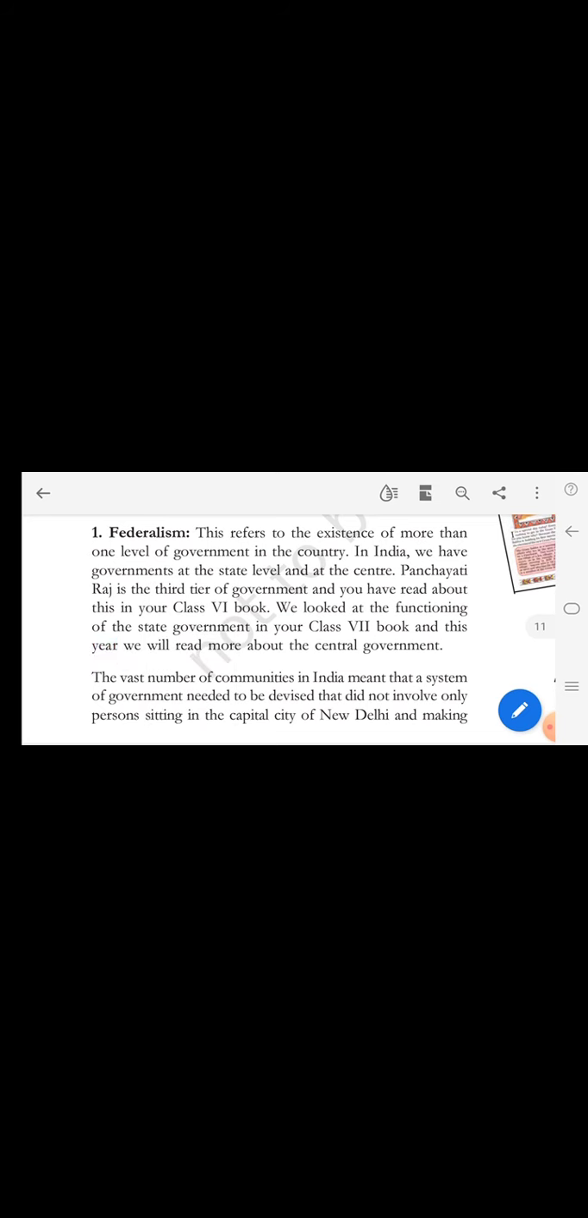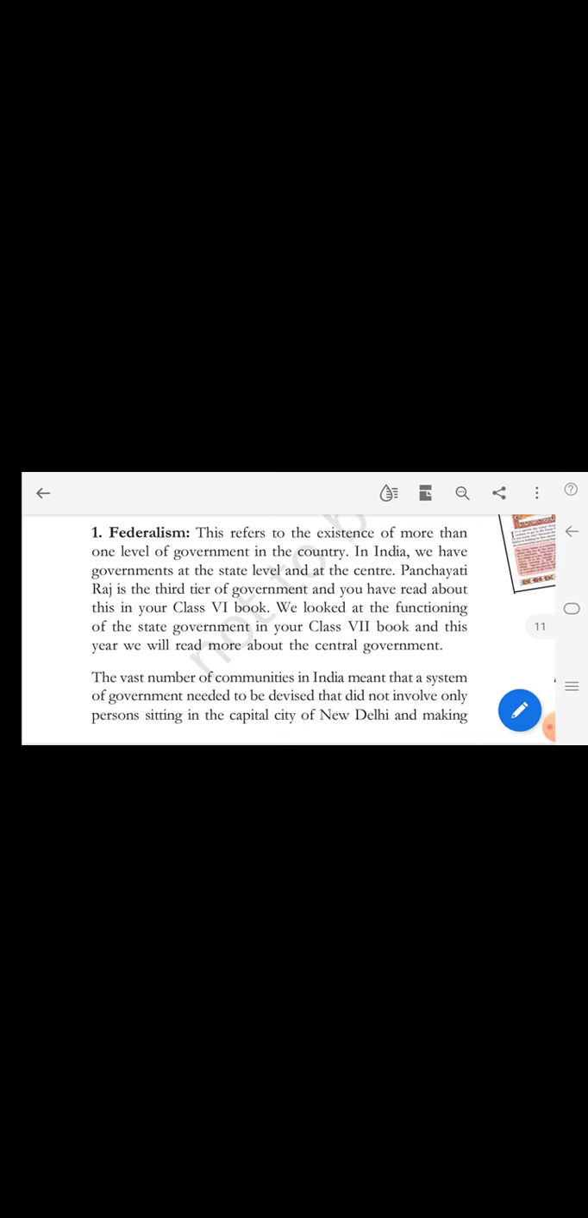What is federalism? It refers to the existence of more than one level of government in the country. If there is only one level of government, that is the central government sitting in Delhi, it cannot manage all the other states. So to reduce this burden, they have created two levels: the state government and the central government. In India, we have governments at the state level and at the center level.